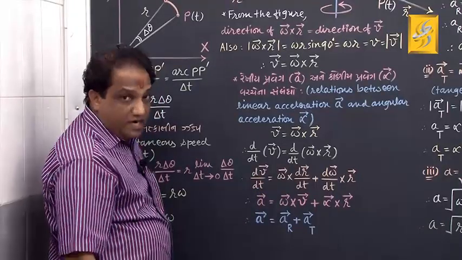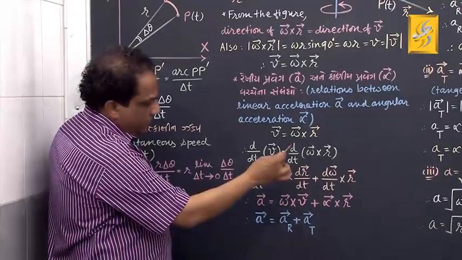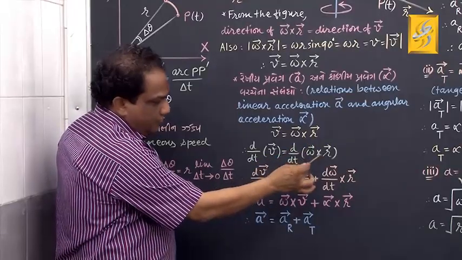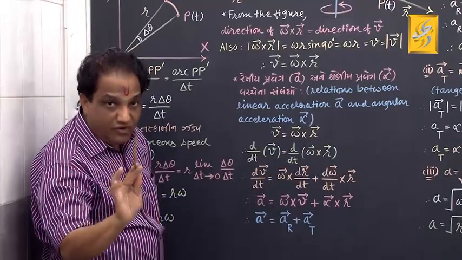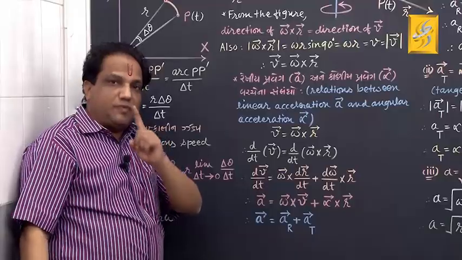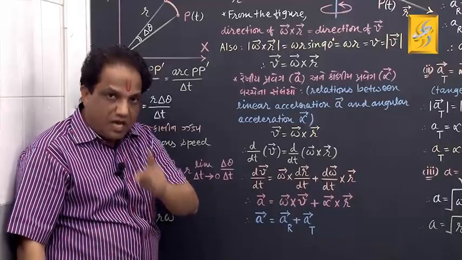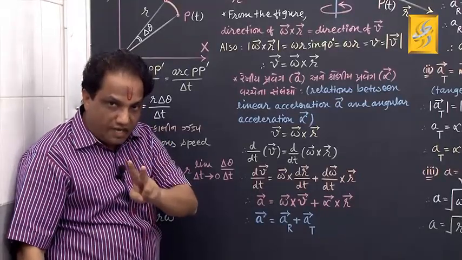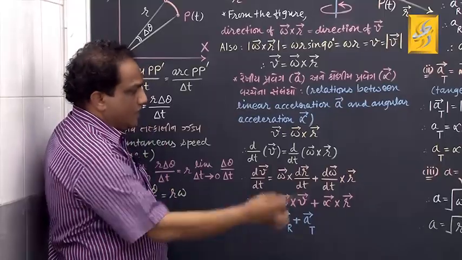But on the right hand side, what are you doing? You are taking the derivative of a cross product, the time derivative of a cross product. There is a special rule in mathematics. I am showing you that rule two to three times. You must remember it now. Come on.